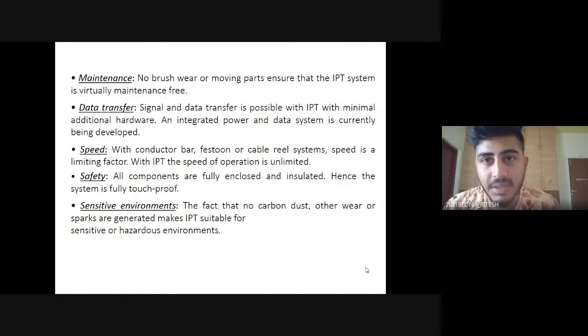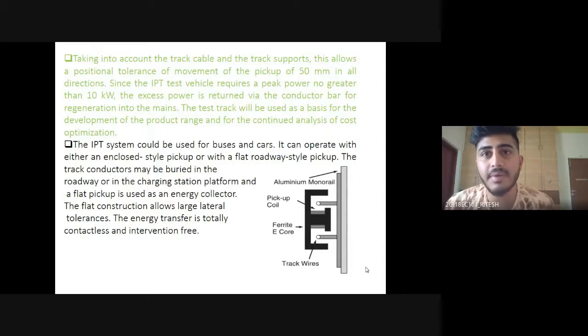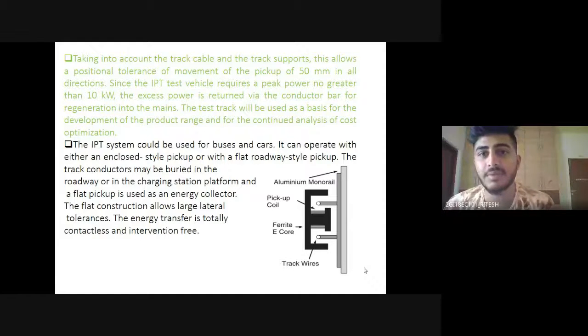Can you move to the next slide? Here they have given an example of where it is conducted. In a city called Wampfler in Germany, the largest inductive power transfer system, of 150 kilowatts, is in operation. There is a small diagram which illustrates how it works: the aluminum monorail is the track, and the secondary pickup coil is made of a ferrite core with the pickup coil arranged around it.